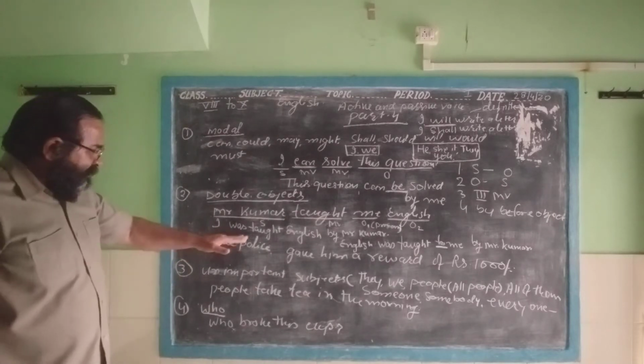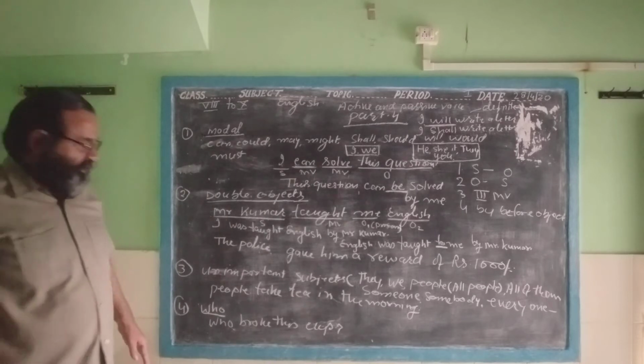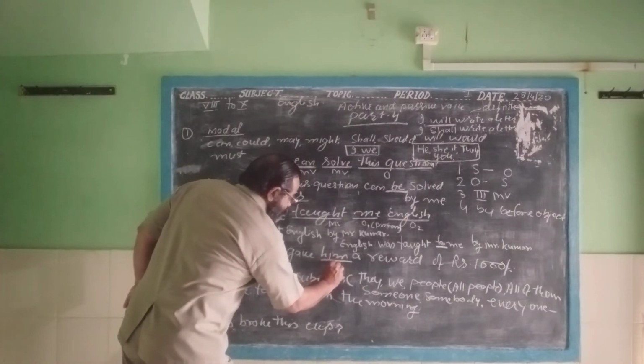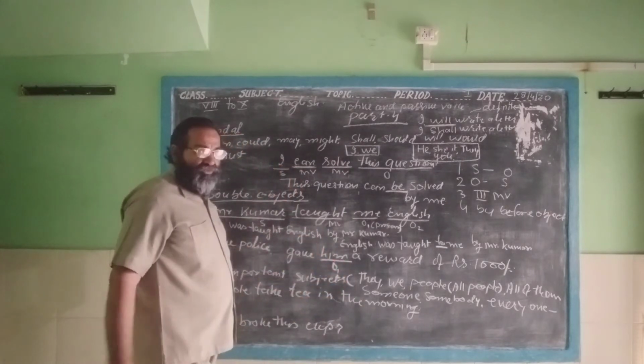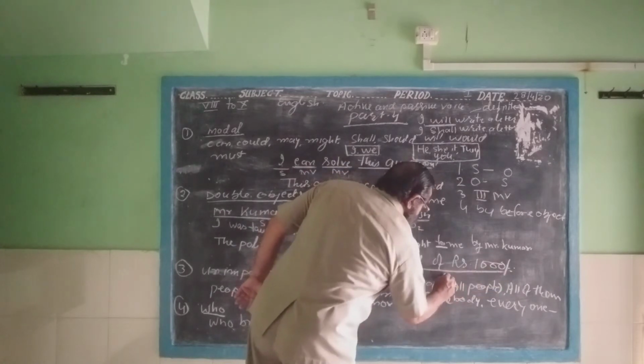The police gave him a reward of 1000 rupees. Here object number 1, it is also pronoun. And here is a reward of rupees 1000, object number 2.